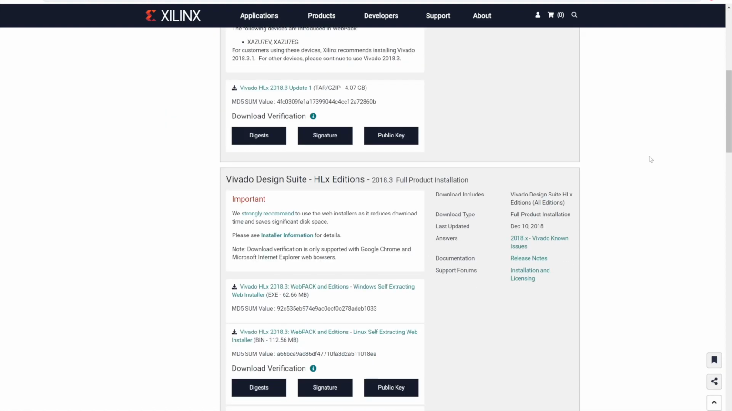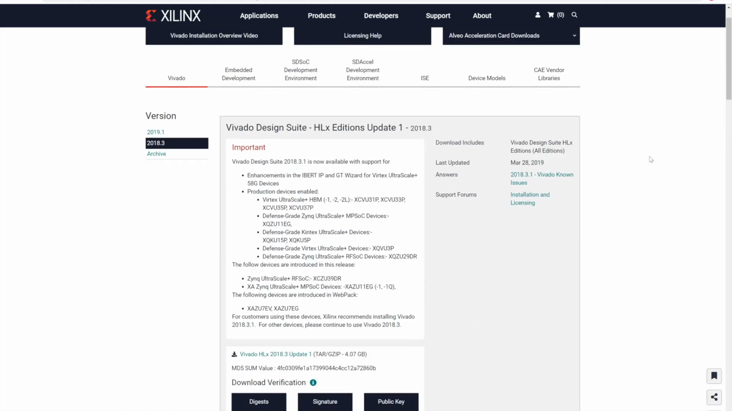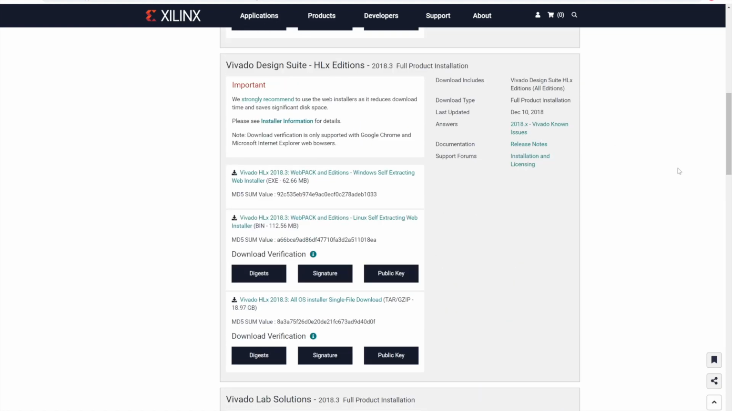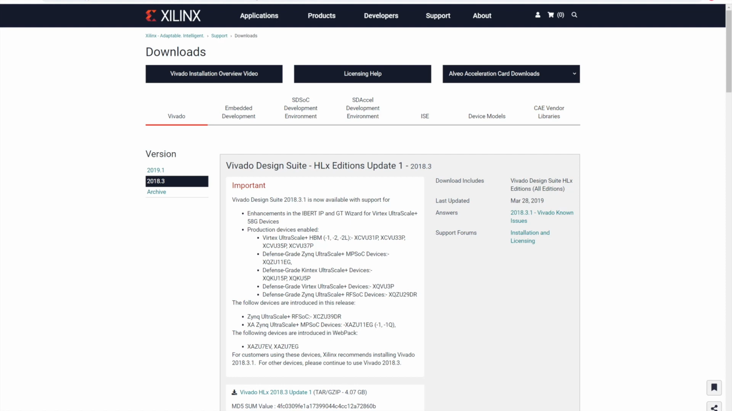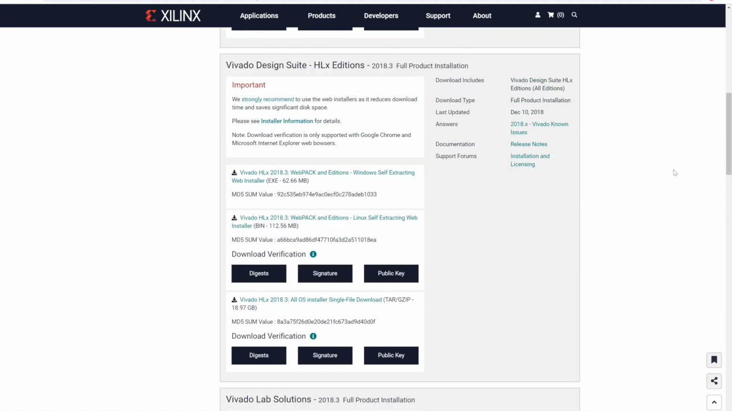2018.3 version. So in this there are multiple options, and this is an update. So we are not going to first install the update, we are going to install Vivado Design Suite HLx editions, and it's a full product installation, and on top of that one can have the additional updates if one wants. So this is my Windows system, so I'm going to install for Windows. One can go for Linux or the general system.